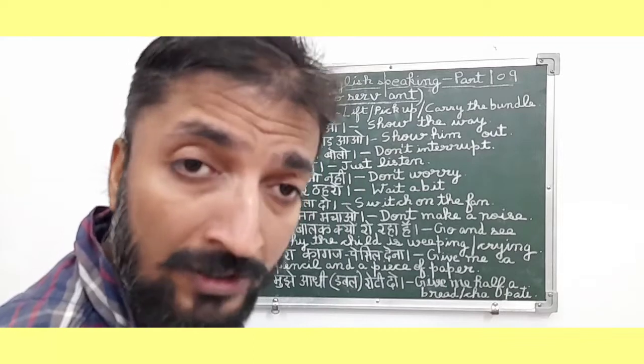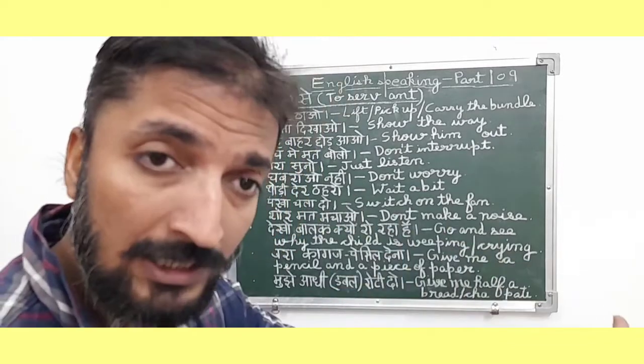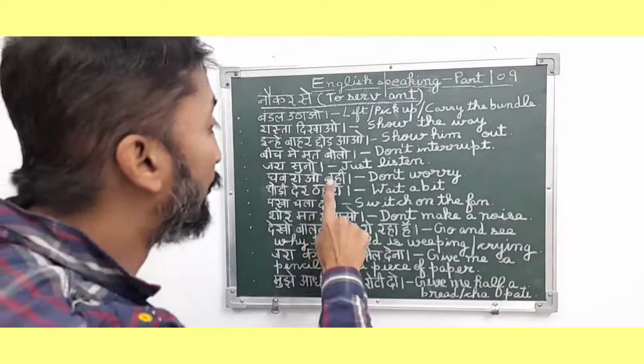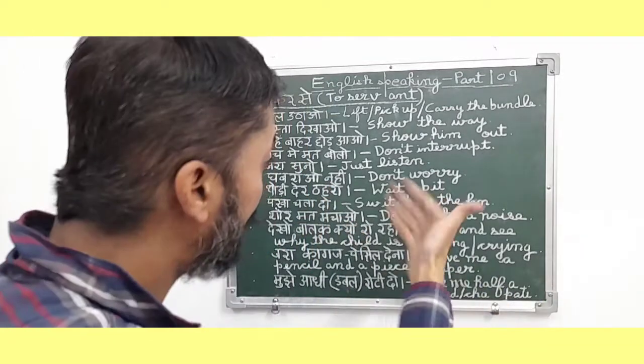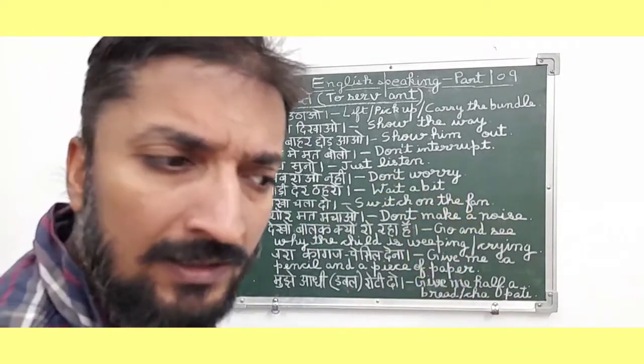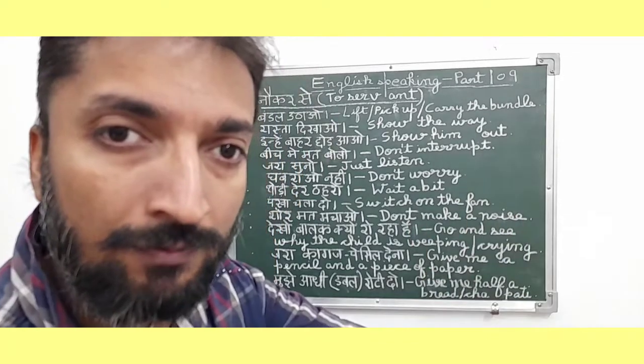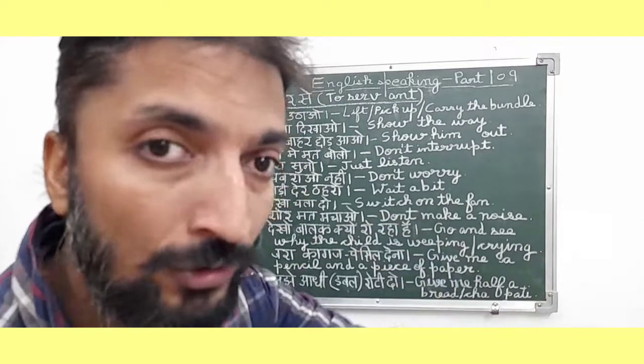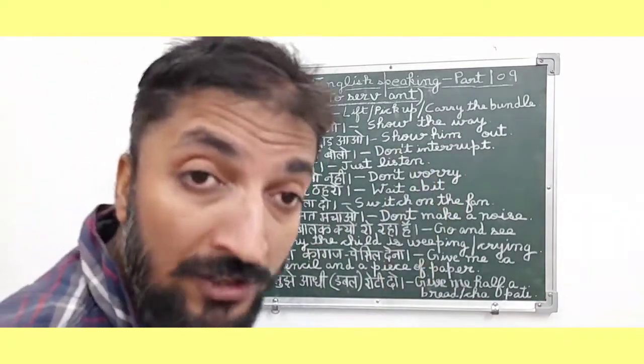So it is also an order and command type sentence, friends, and it is a sentence which we normally speak to our servant at home. Zara suno. So in English it means just listen. This sentence is basically a requesting type sentence, friends, because the person is basically requesting his servant कि भाई जरा सुनो, मेरी बात सुनो. So in English it means just listen.